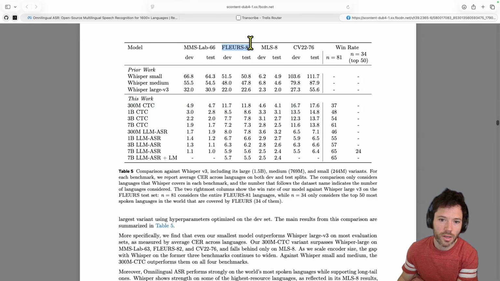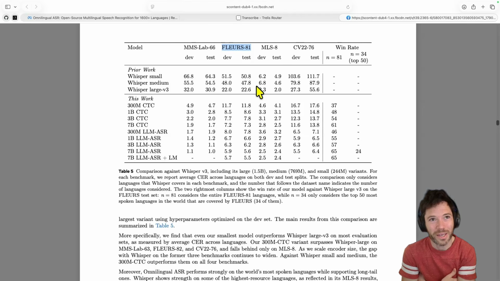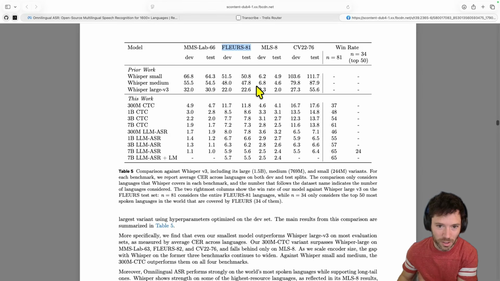Now you'll see here, because of how many languages this model was trained on, there aren't even benchmarks that cover 1600. So here's FLEURS 81, which I assume is 81 languages. And you see the largest Whisper model's got about 22% word error rate. And here, the biggest of the LLM models has got 5.6. So a very significant improvement across a wide range of languages. And even if you go down to the 300 million parameter model, it's also performing pretty well.